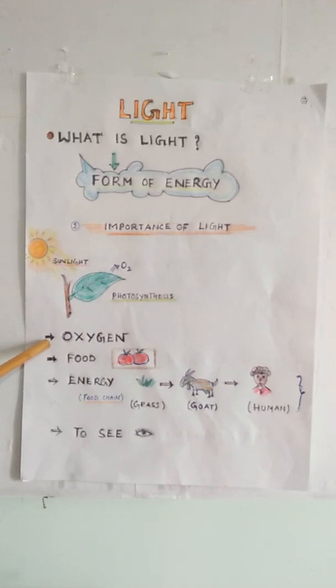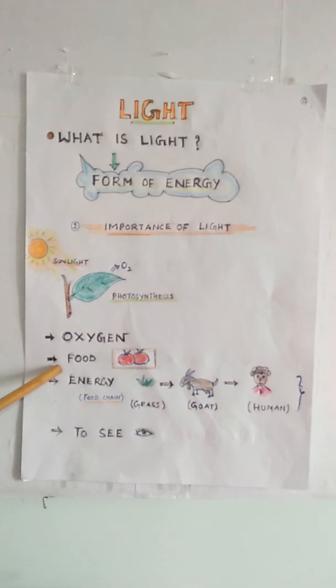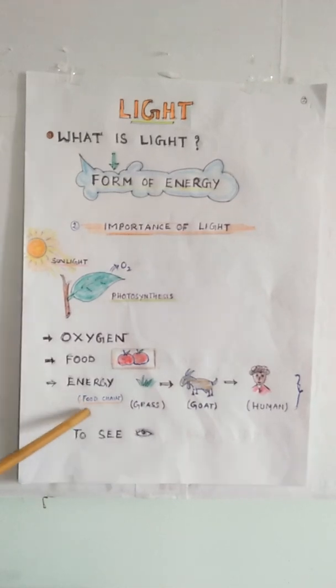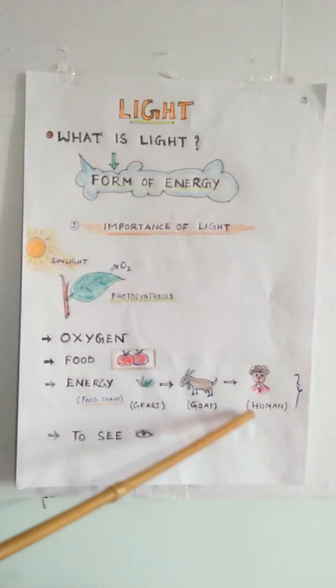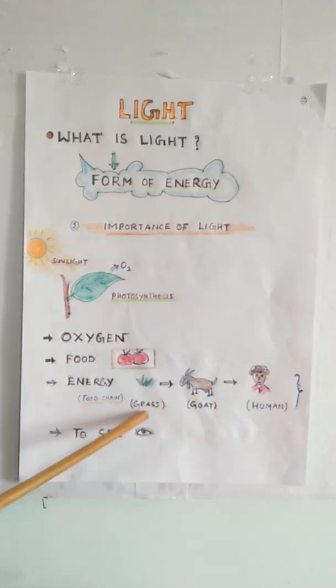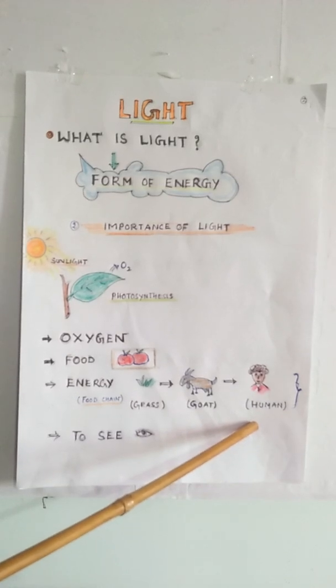Almost all the organisms living on the earth need oxygen to survive. Plants also provide us food like rice, vegetables, fruits, etc. Plants also provide us energy through the food chain. So here is one example of a food chain. Grass is eaten by a goat and the goat is eaten by a human being. So the energy is transferred from grass to the human being through the food chain.